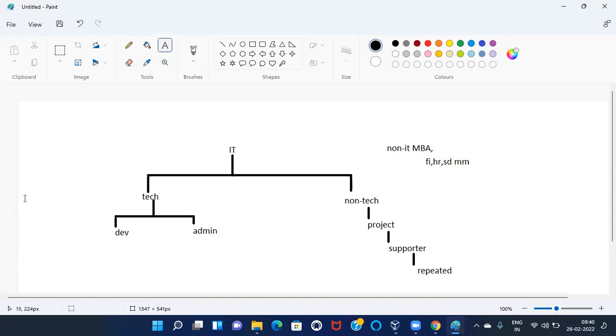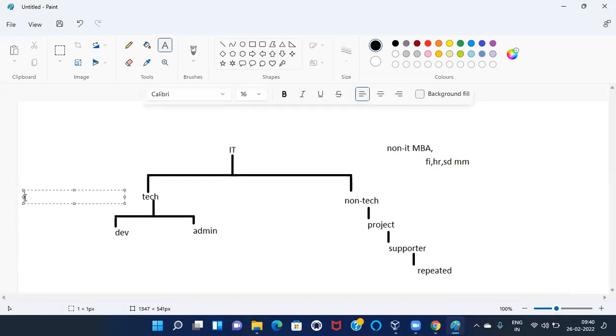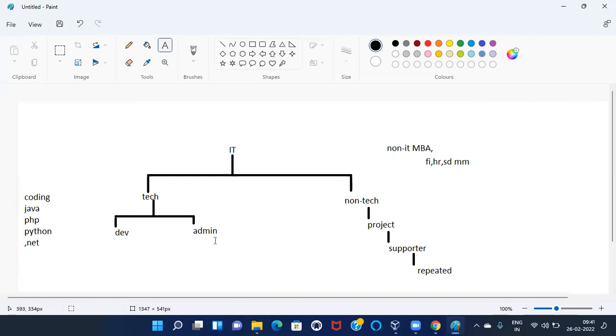Do you want to become a developer? We have coding related platforms. The main ones are Java, some PHP, some Python, some .NET. Such kind of course we have to choose because all are coding platforms. Okay. So I would like to become an administrator.